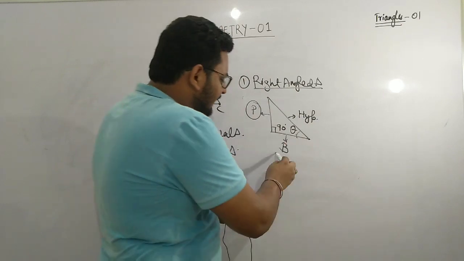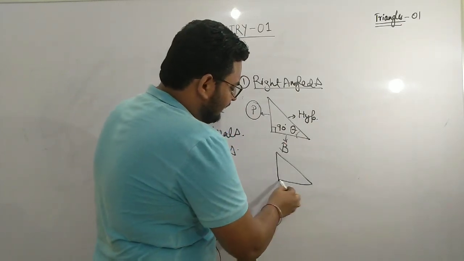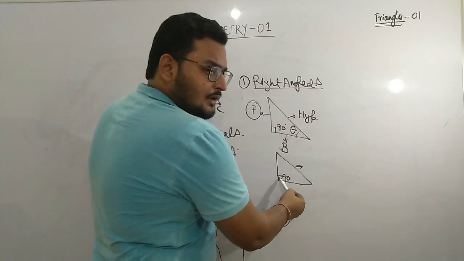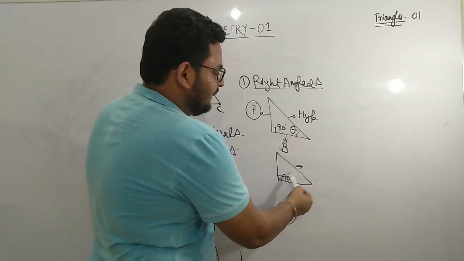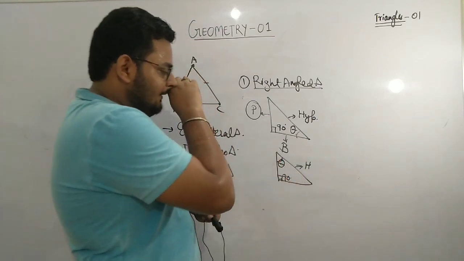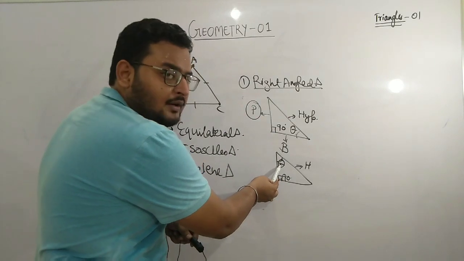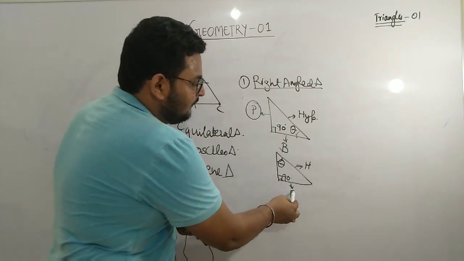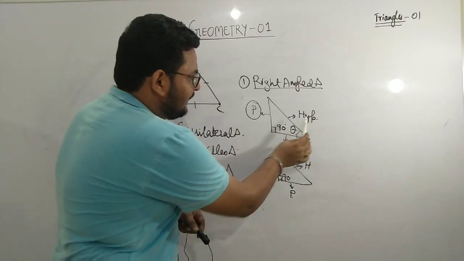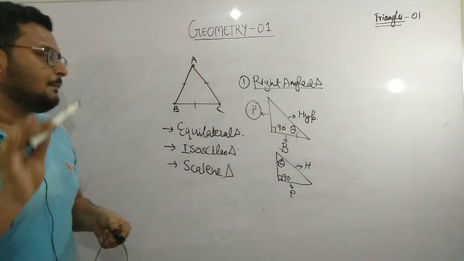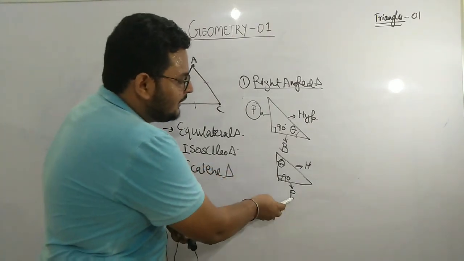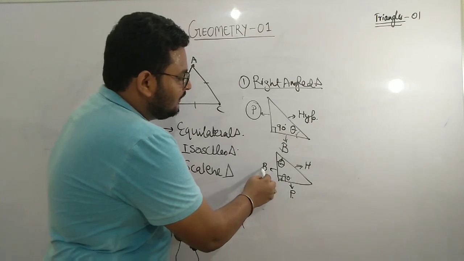In case this is your right angle triangle, this is 90 degrees, you are very much aware that the side opposite to 90 degrees is the hypotenuse. If I am considering this angle, theta, then with respect to this angle, this would be your perpendicular, because the hypotenuse is fixed, but the perpendicular and base may change. The side opposite to this theta is your perpendicular, and this would be your base.